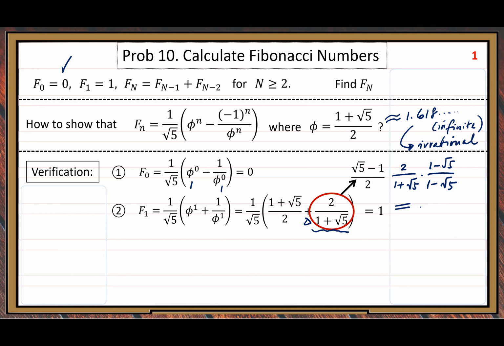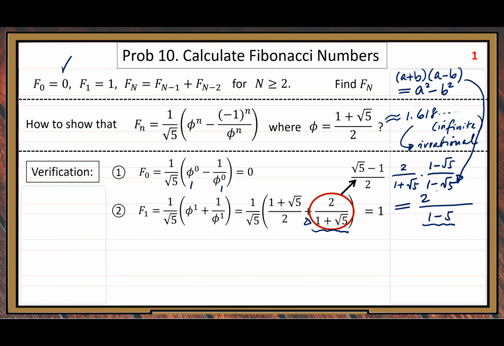Do the simplification. Remember here we use the formula a plus b times a minus b equals a squared minus b squared. So we apply that formula at the denominator. It is 1 minus the square of root 5, 1 minus 5.